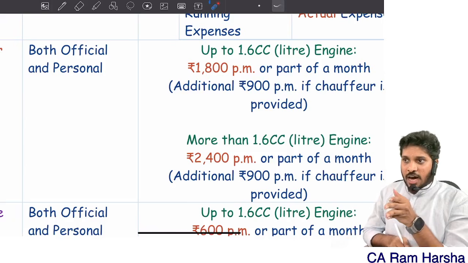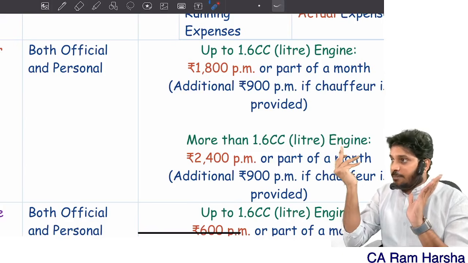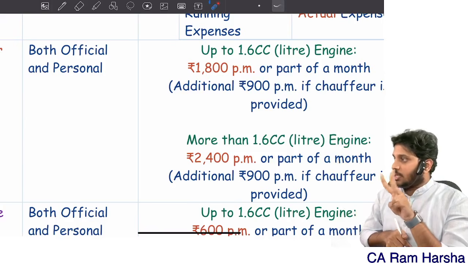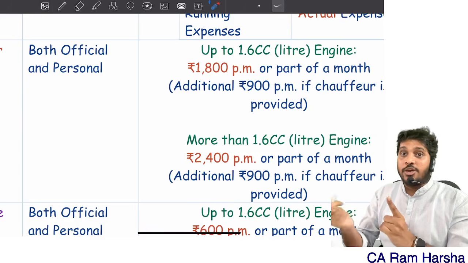Sir, I received the car on 16th July, sir. 15th August only I used. 15th August I returned it to the company. It is considered as 2 months. July you got, August you got. 2 months it is considered as. Able to understand? Not day to date, month to month.